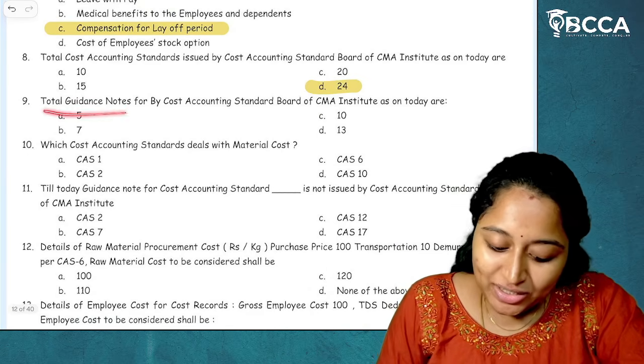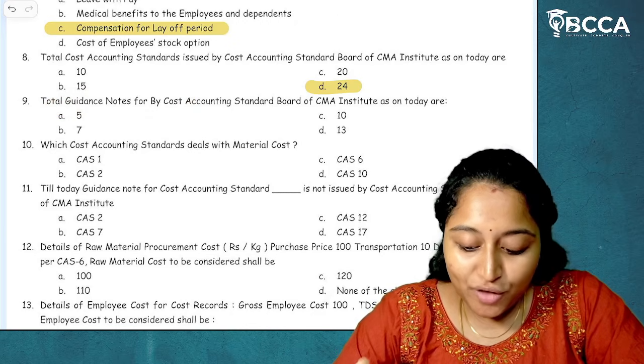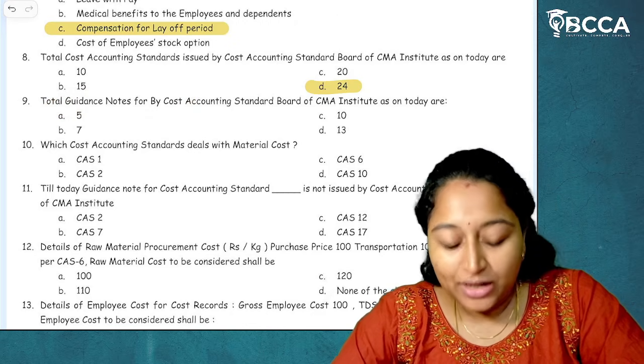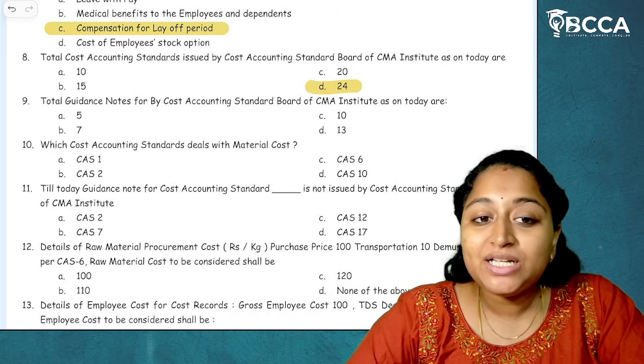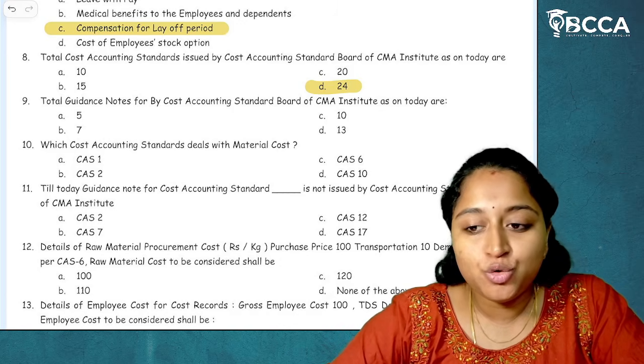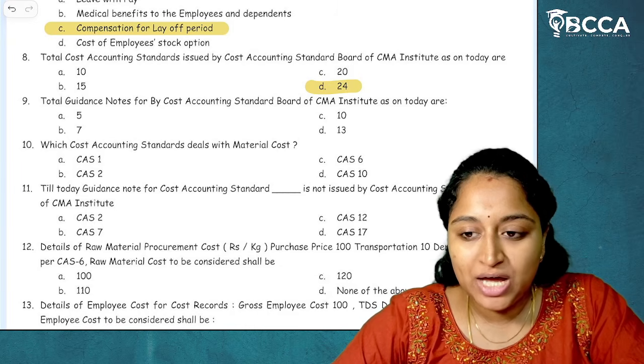Then total guidance notes issued by the Cost Accounting Standard Board of CMA Institute as on today are. So how many total guidance notes have been issued so far? There are 13 guidance notes which have been issued so far by the Cost Accounting Standard Board, and I'll tell you what those are.